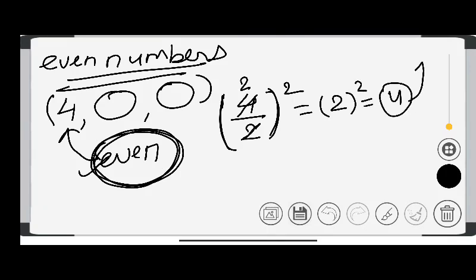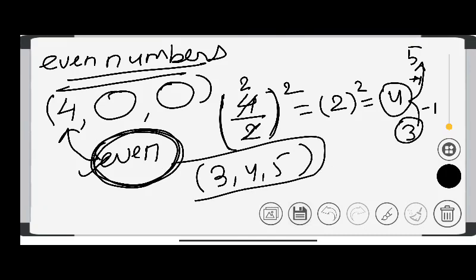In this one you have to add 1 and you have to minus 1. I found 5 and I found 3. So the answer is 3, 4 and 5. This is the triplet. You have to arrange it this way. Okay, 3, 4, 5.